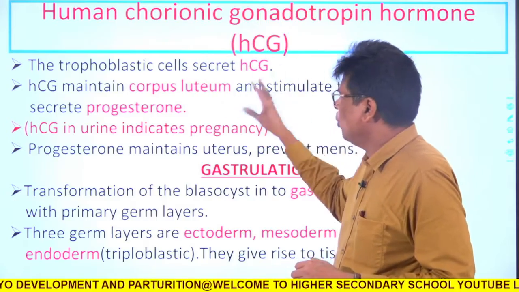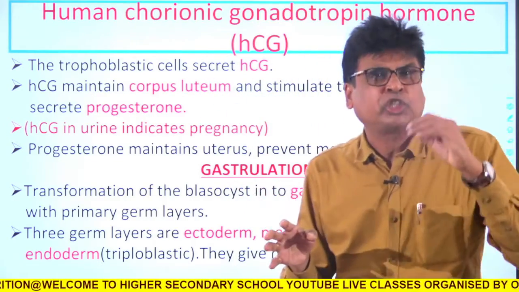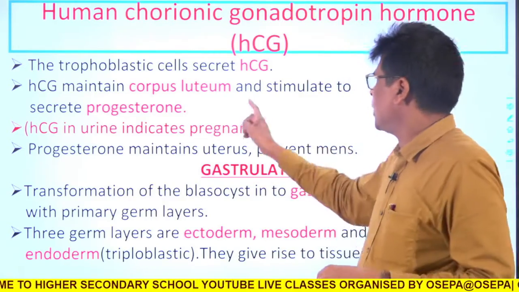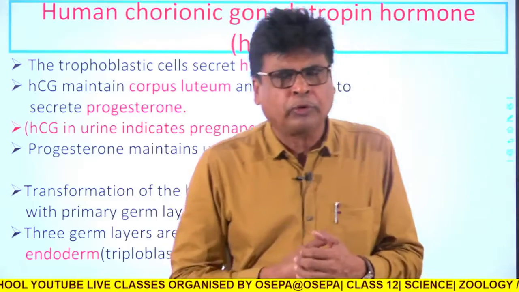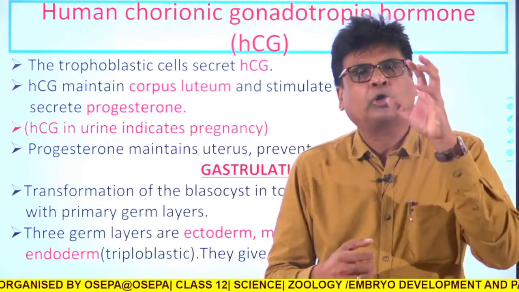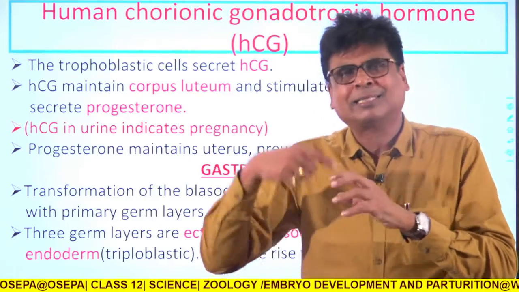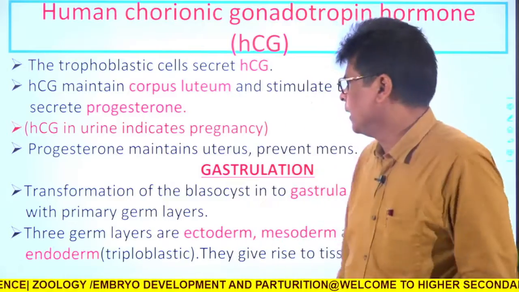So the main role of HCG is to stimulate the corpus luteum to produce progesterone, and progesterone is the hormone responsible for maintaining the embryo inside the mother's uterus for the full time, up to parturition, up to delivery.